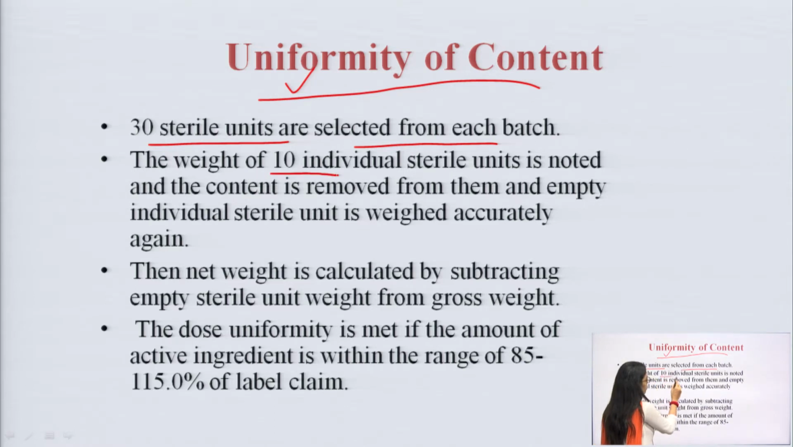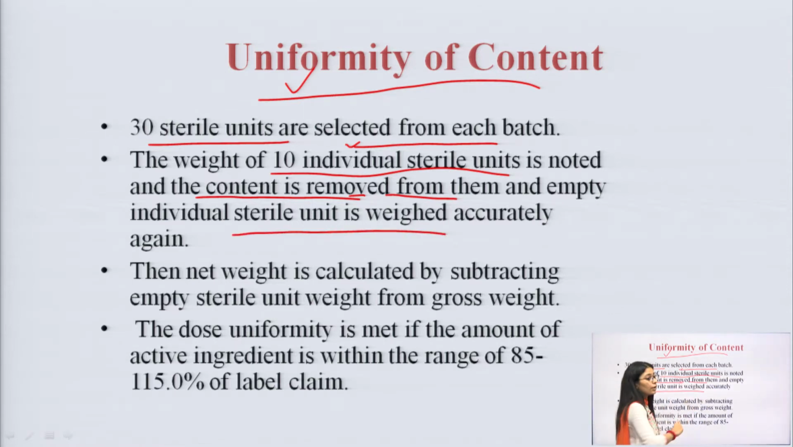The weight of 10 individual sterile units is noted. First, we take 30 sterile units and note down the weight of 10 individual sterile units, and then the content is removed. We empty the vials or ampoules, remove the content, and weigh each empty unit accurately. So first we weigh 10 individual vials, then remove all the content, and third, weigh the individual empty vials accurately.